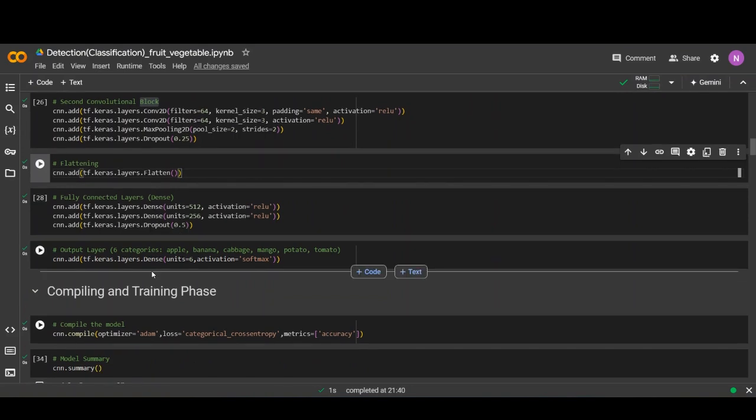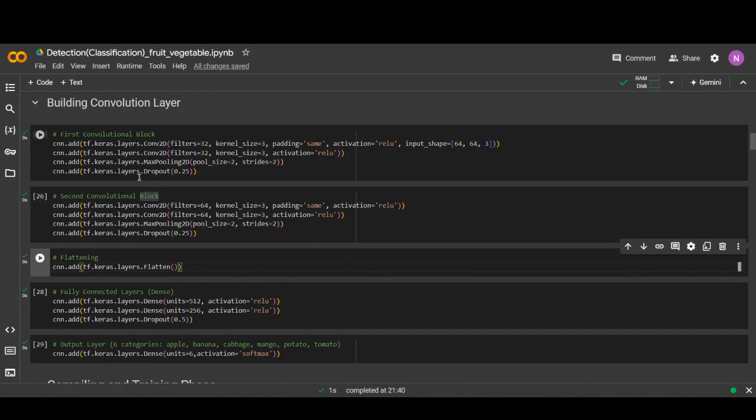And after that, at the last level of the CNN, we have added a fully connected layer, also known as the dense layer. Here we use activation function relu, and units in the first layer are 512 and the other is 256. For the first convolution group and second convolution group, the filter sizes are 32 and 64.